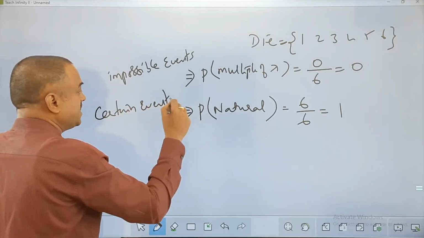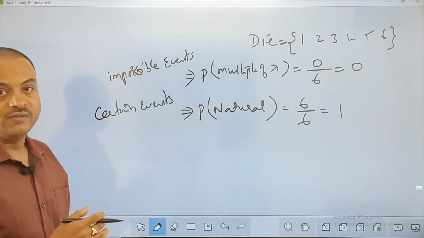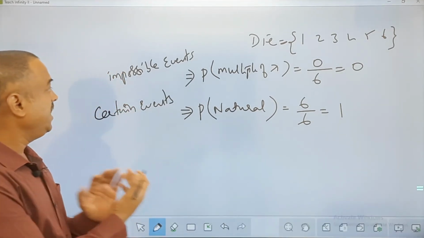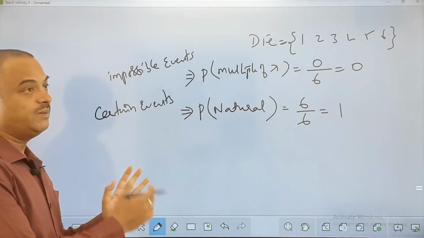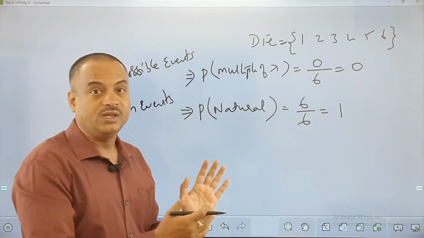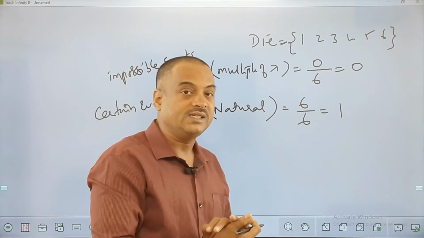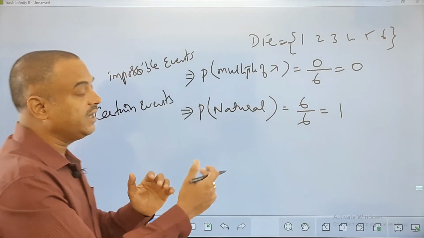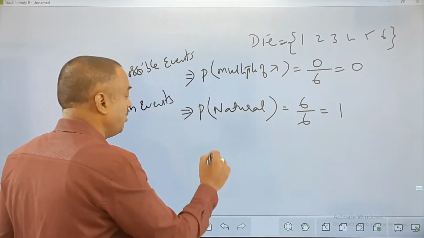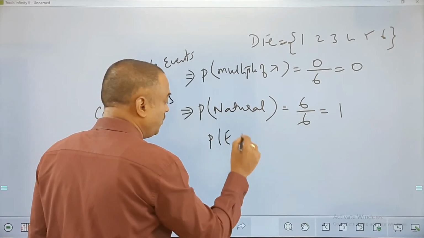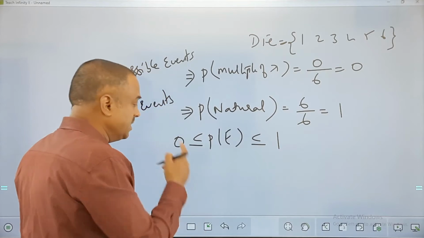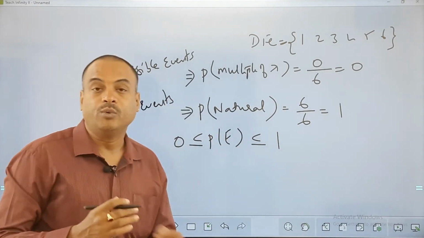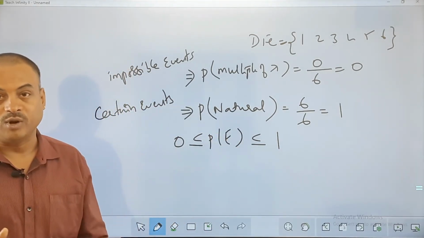These kind of events are said to be certain events. Okay. So, very important one: impossible events and certain events. What are impossible events? The events which will lead to 0 as the final result, and certain events lead to 1. As I said, the probability of an event always lies between 0 and 1. 0 and 1 both are inclusive values for probability.